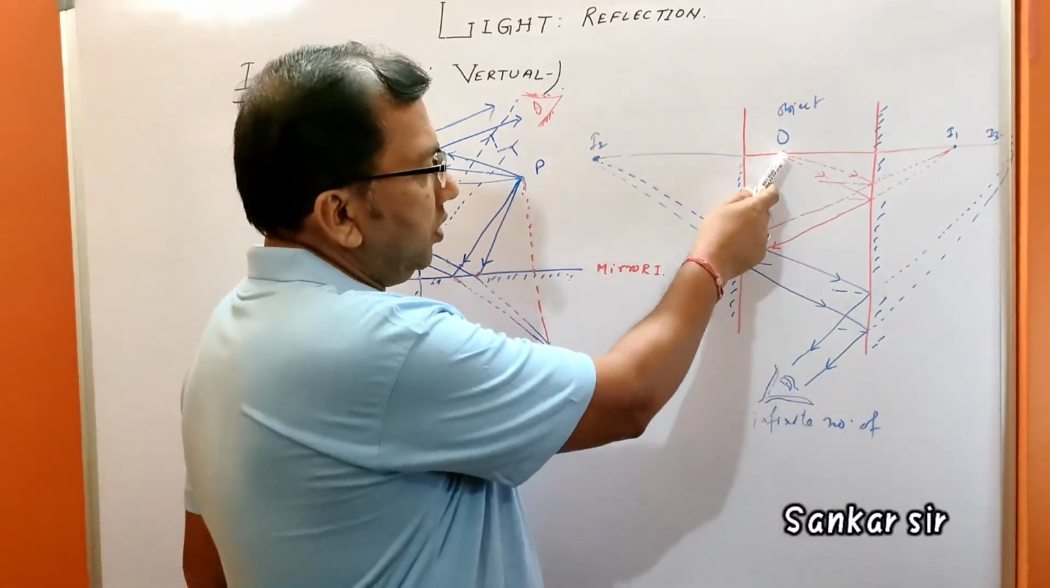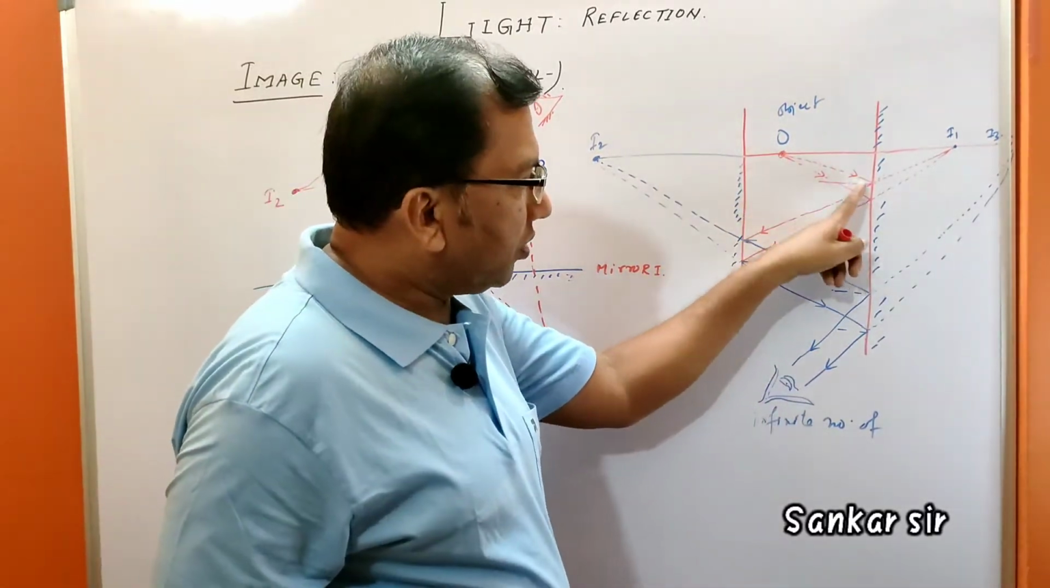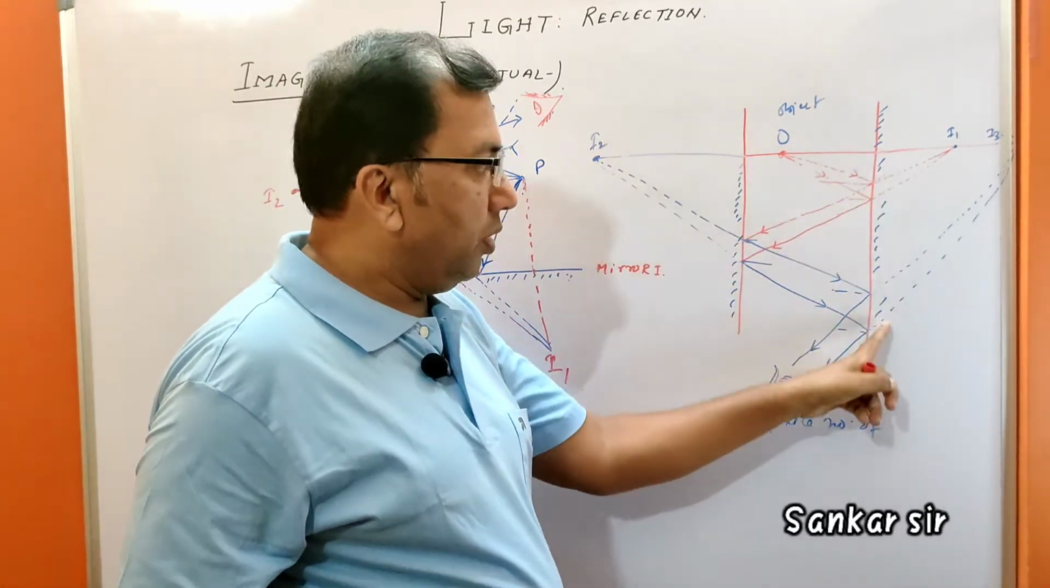Let me give an example. See here, O is the object, a ray of light has come out to this mirror.